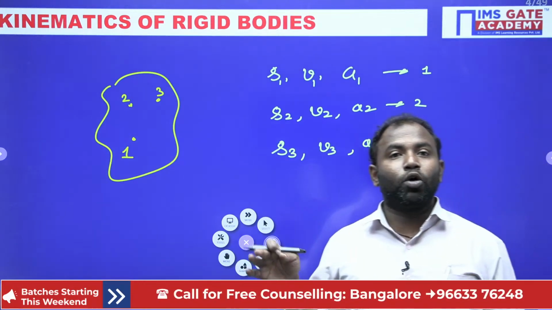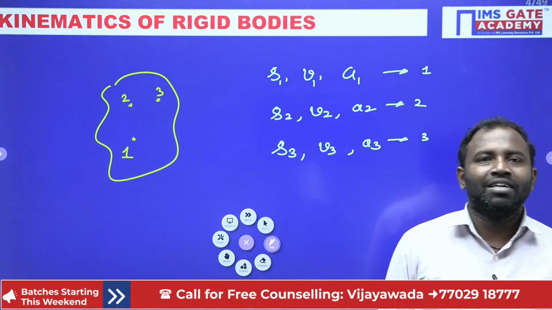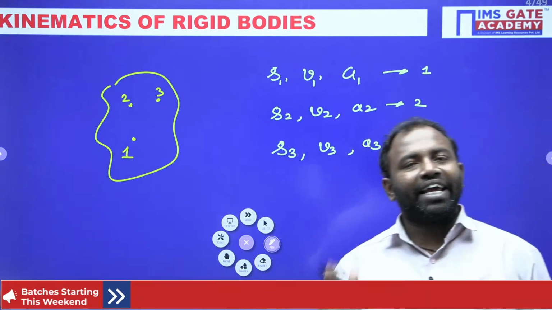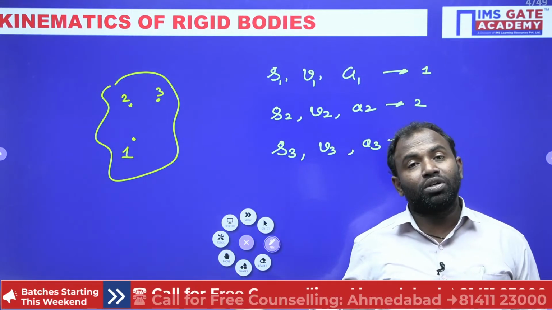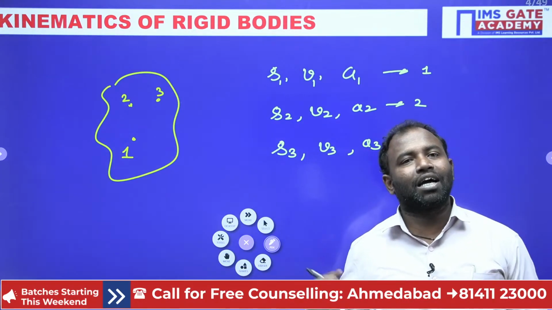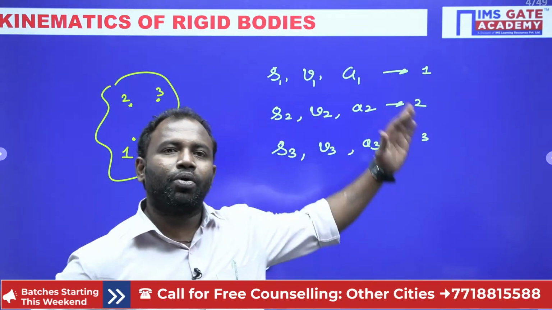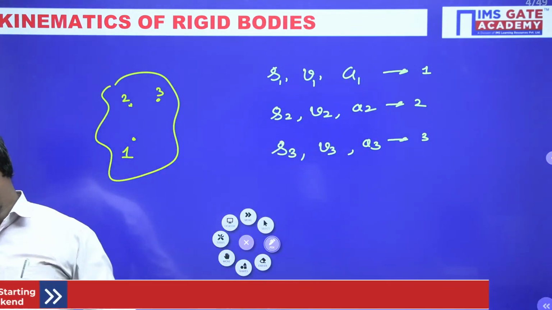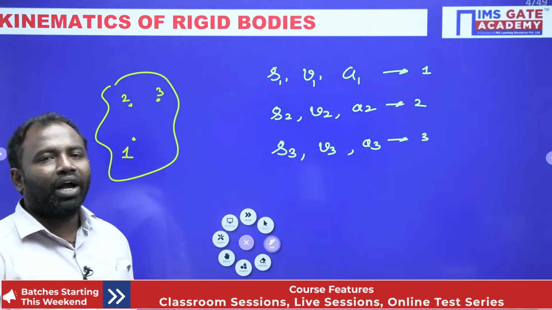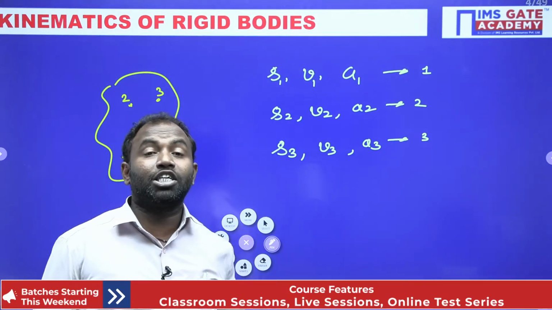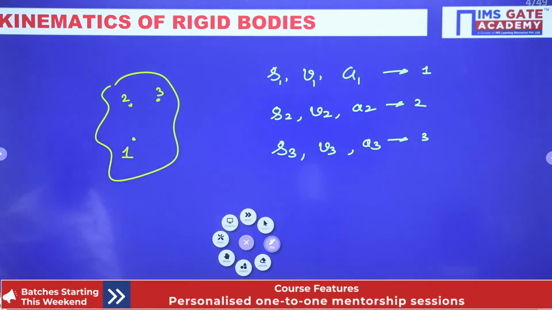If you study the motion of the body, that comes under rotation motion as well as the general motion. Studying translation comes under particles. So studying the bodies, with or without considering forces, comes under kinematics of rigid bodies and kinetics of rigid bodies. All right guys, hope everybody understands. Why are we not considering the particle? Because in a rigid body all the particles have different velocities, accelerations as well as displacements, right?